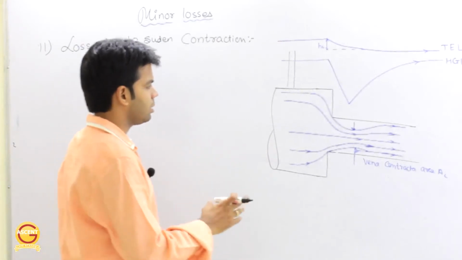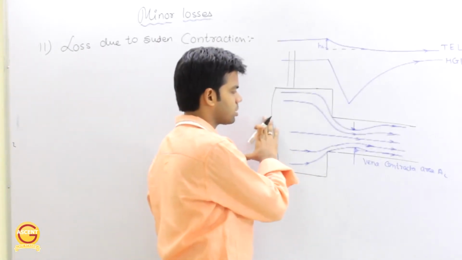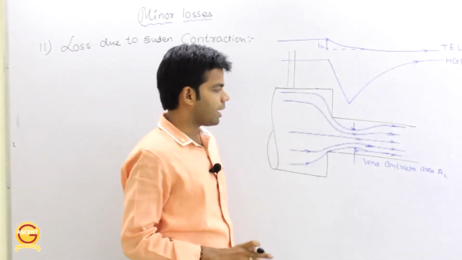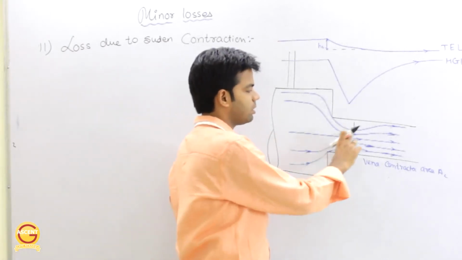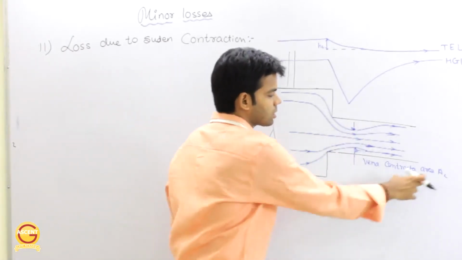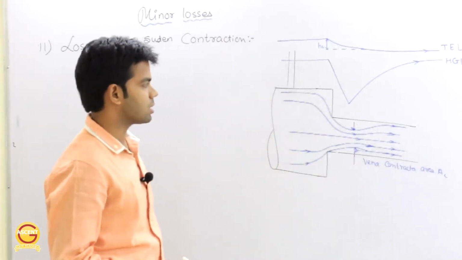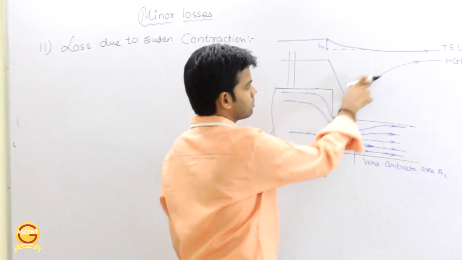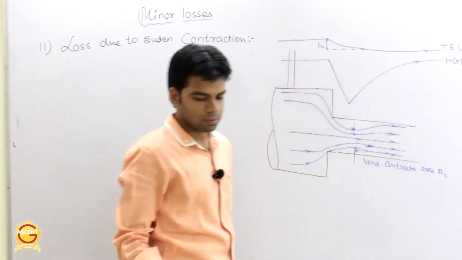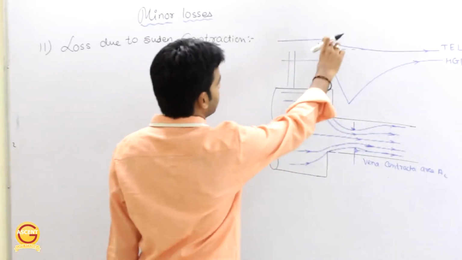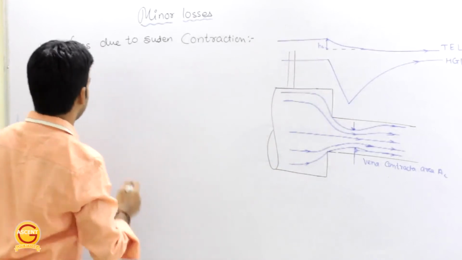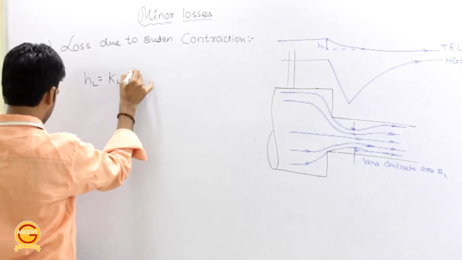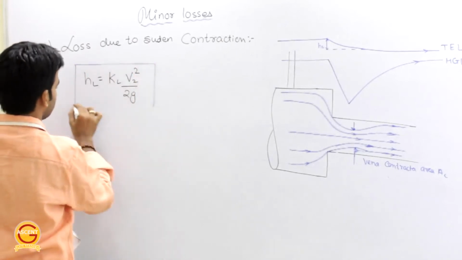Okay, so same thing here. Now the flow of water is from the bigger diameter to smaller diameter. And as the flow is from bigger to smaller diameter, there will be a vena contracta. You can see like this, and suppose the vena contracta area is AC. This is hydraulic gradient line, and because of this vena contracta there will be a loss in energy, and this is the total energy line. Getting this or not? Now this HL is nothing but the loss due to this sudden contraction, and this HL is equal to KL into V2 square by 2G. This is loss due to sudden contraction.